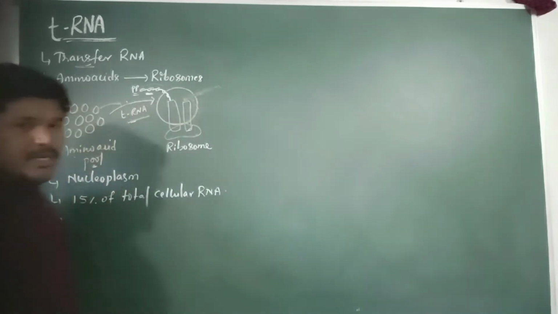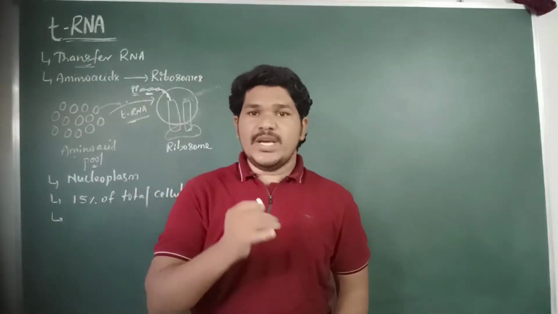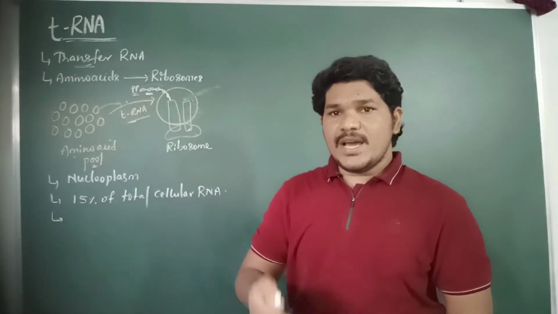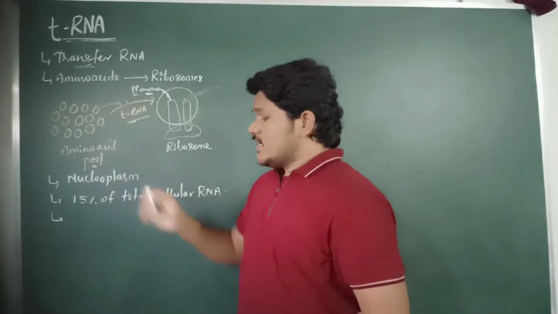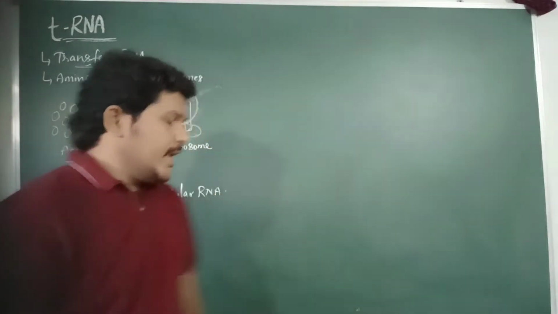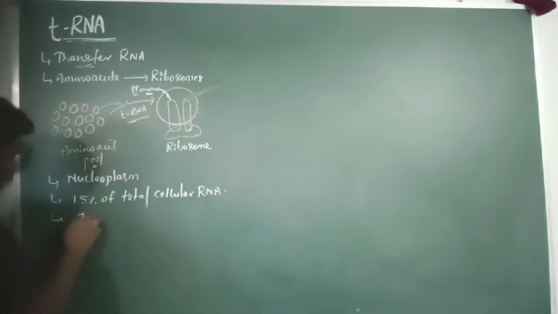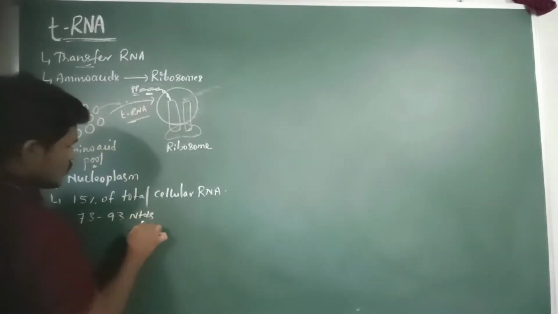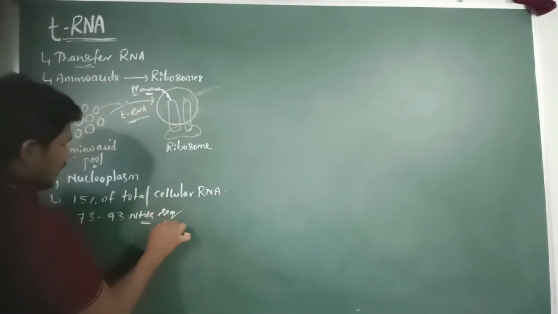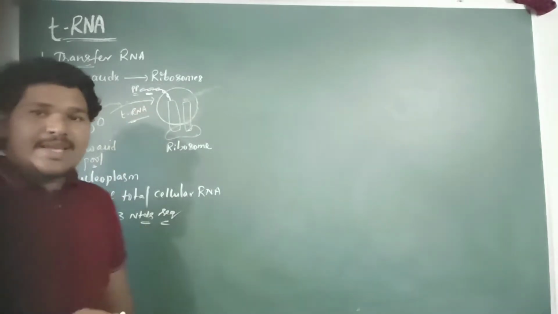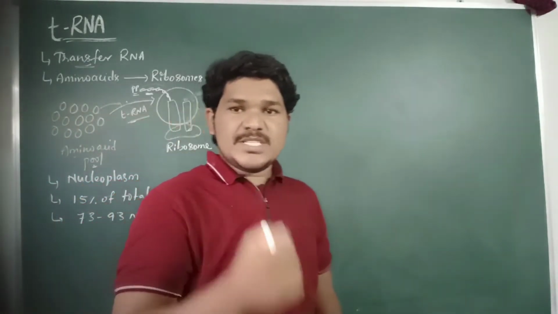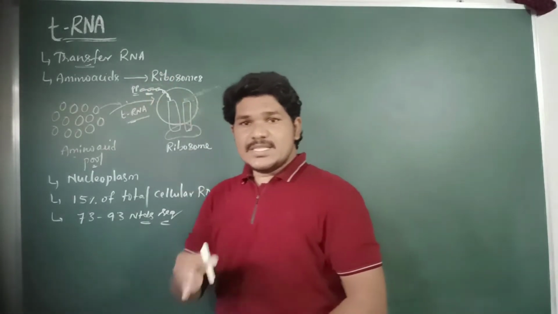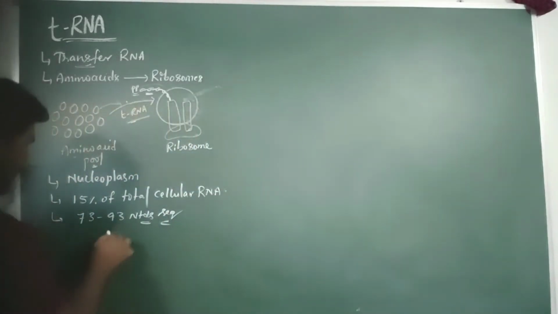And then the tRNA molecule is also known as the smallest RNA. Why is the tRNA molecule called the smallest RNA? Because it consists of only 73 to 93 nucleotides. Only 73 to 93 nucleotide sequences are present in the structure of tRNA. Thus, it is considered the smallest RNA.